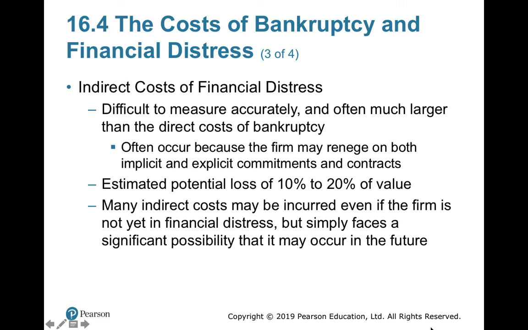It is very difficult to measure accurately what the indirect cost is and to what extent it will go, and it will differ from industry to industry. The estimated indirect cost, the loss, might be 10 to 20% of the value. So it is much more than the direct cost. Many indirect costs may be incurred even if the firm is not yet in financial distress. If there is no court order yet, still indirect costs are there much before the direct costs. The firm simply faces a significant possibility that financial distress may come in future.